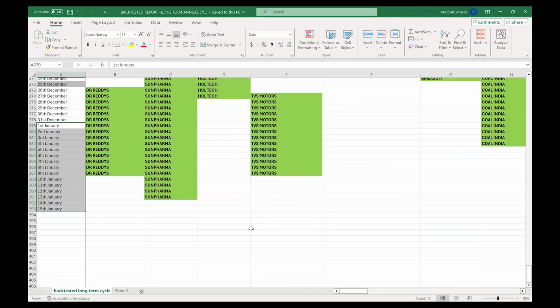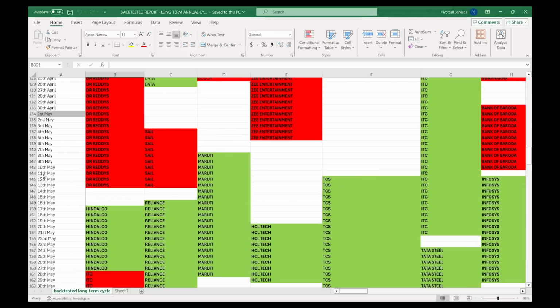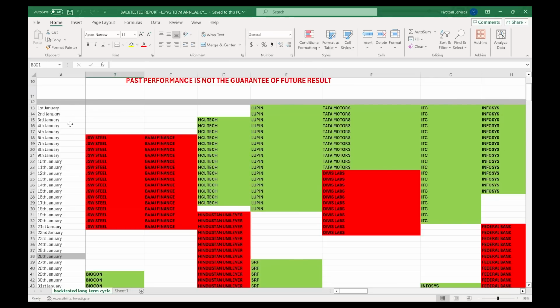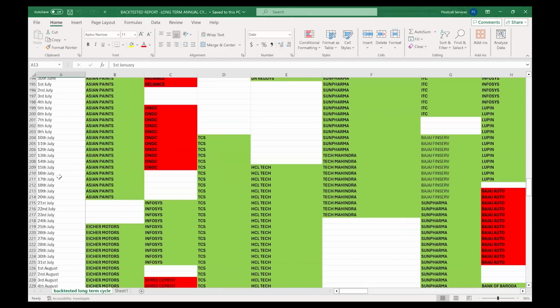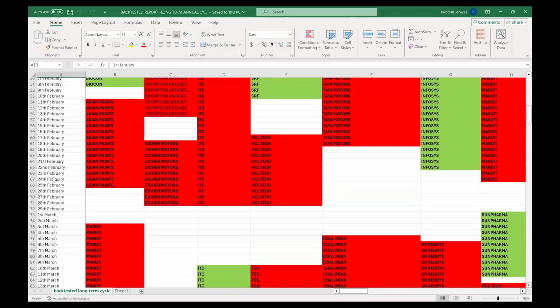After that, I again started till 15 January because some cycles started at the end of December and must have spilled into the first week of January. That's why I had to mention till 15 January. Otherwise, this annual cycle report has the entire calendar from 1st January till 31st December. For all the stocks I have mentioned their cycles.